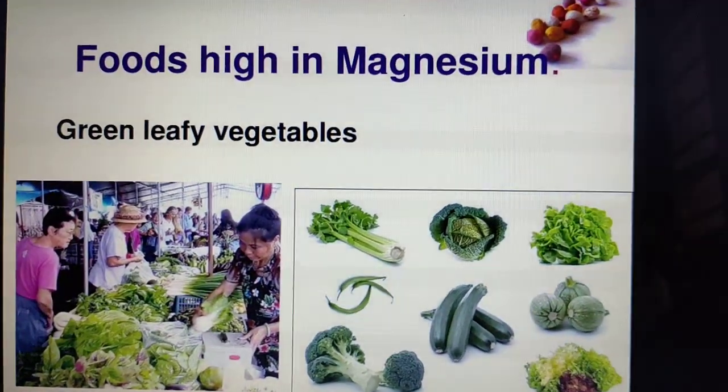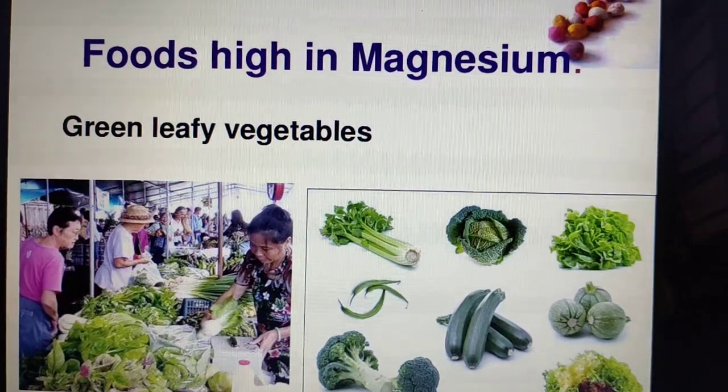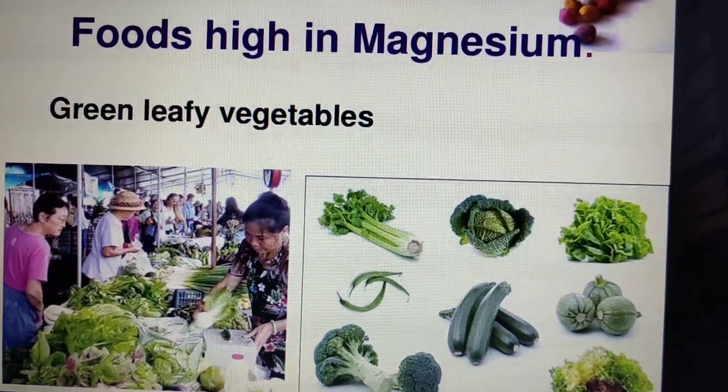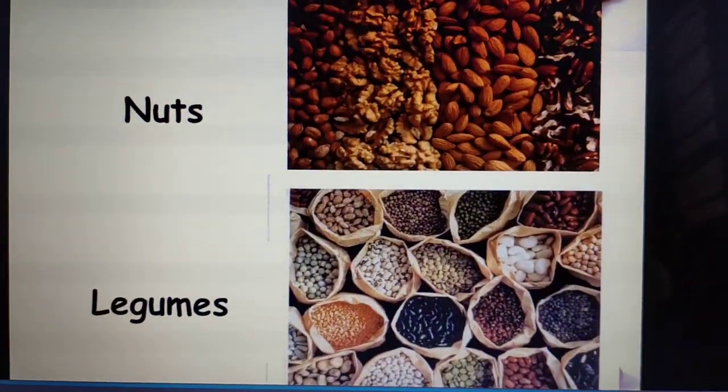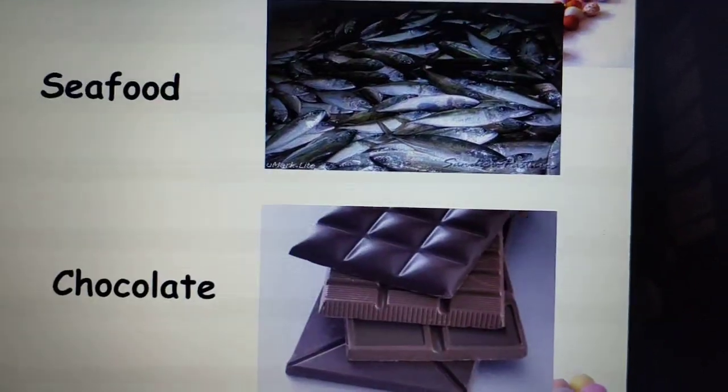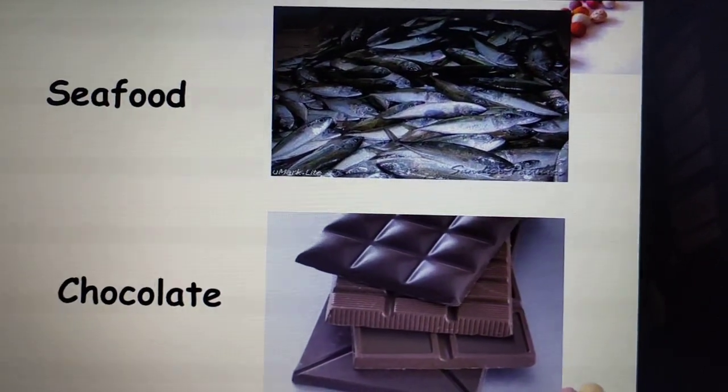Okay, so what are the foods which are high in magnesium? Mainly the rich source is green leafy vegetables, which are very rich in magnesium. And also nuts and legumes, which contain high magnesium content. And also seafoods and chocolates.